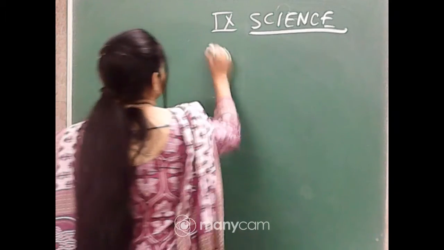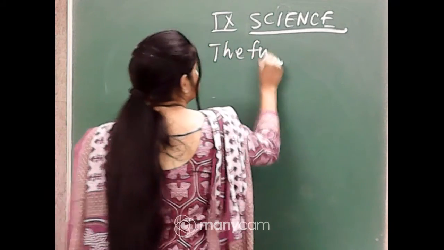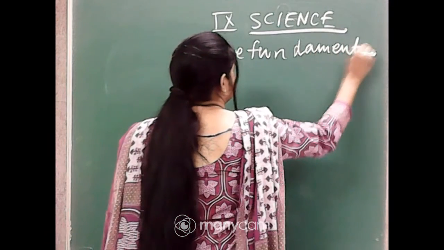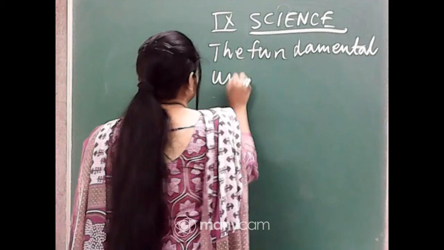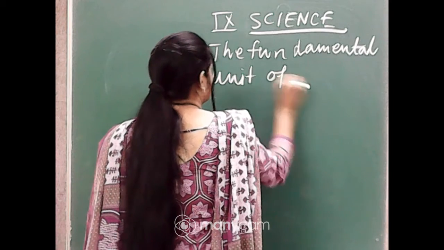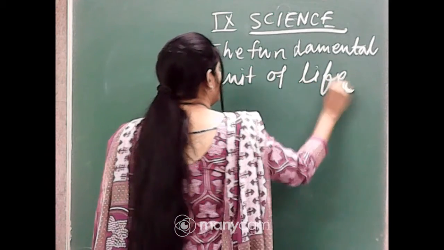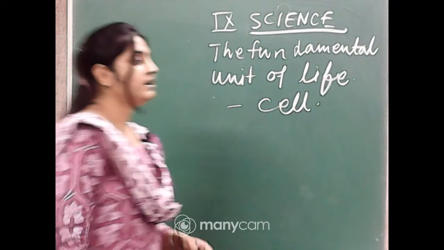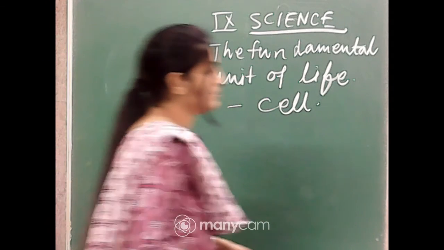What is the fundamental unit of life? That is the cell. The fundamental unit of life is called the cell.